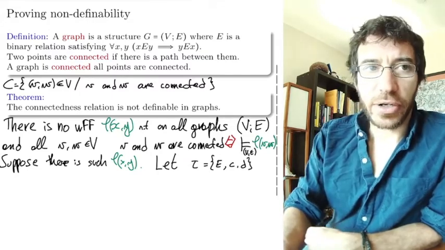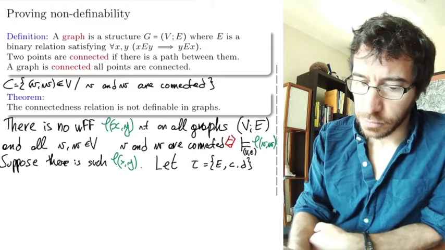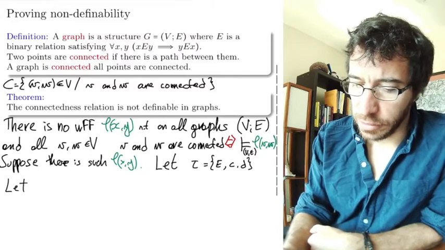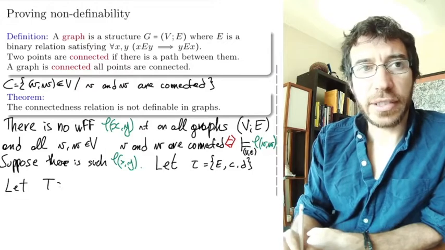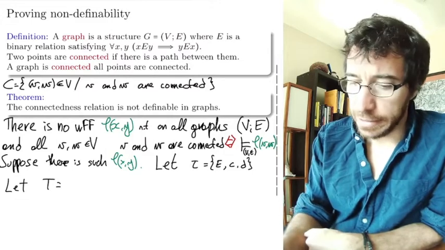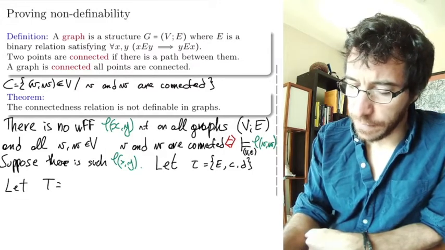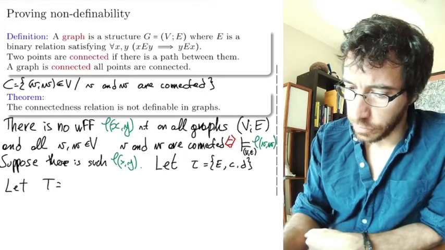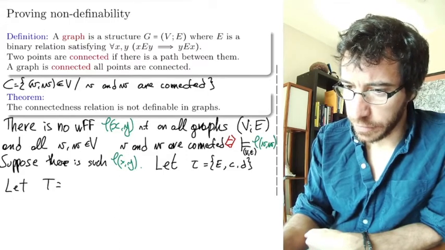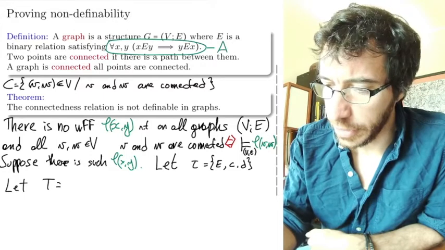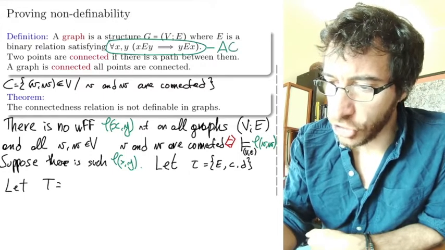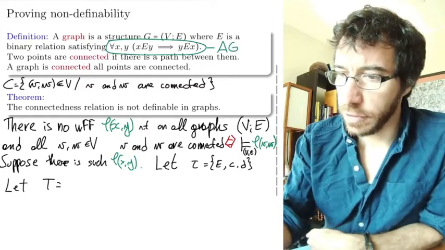And now we are going to consider the following set of sentences. And what are going to be the sentences? First, the axioms of graphs. Let's call this one up here AG, for axioms of graphs.